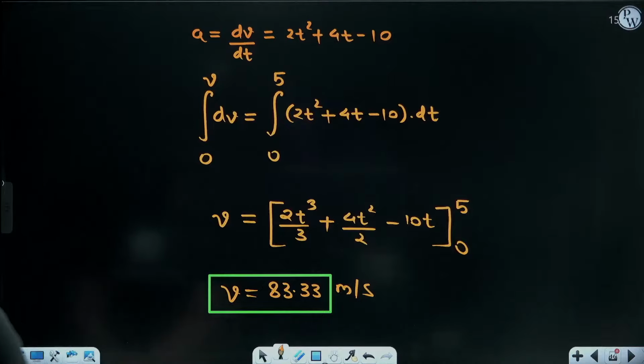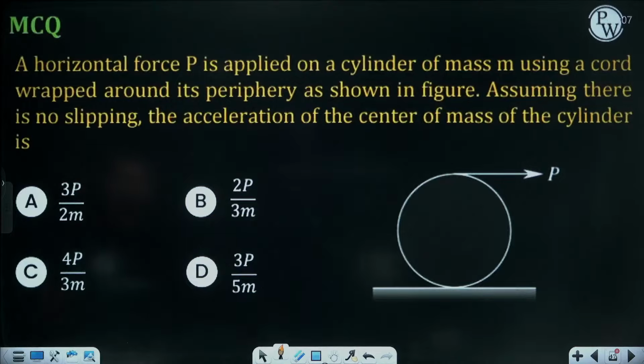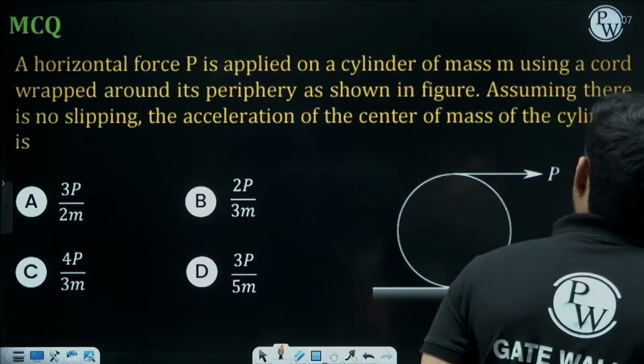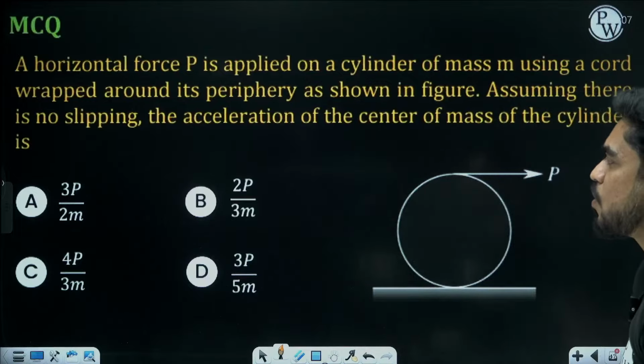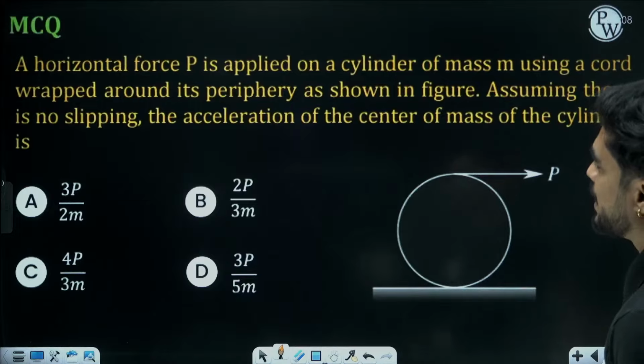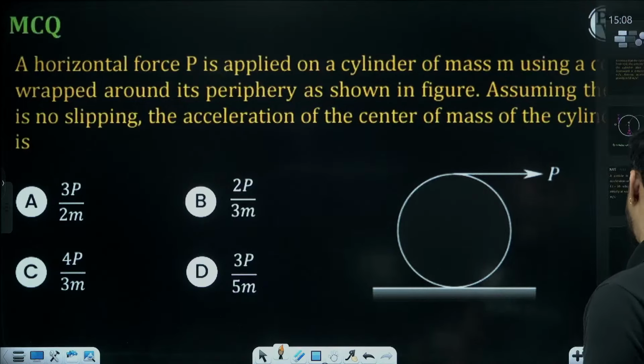Moving on, the next problem. A horizontal force P is applied on a cylinder of mass m using a cord wrapped around its periphery as shown in the figure. Assuming there is no slipping, the acceleration of the center of mass is.